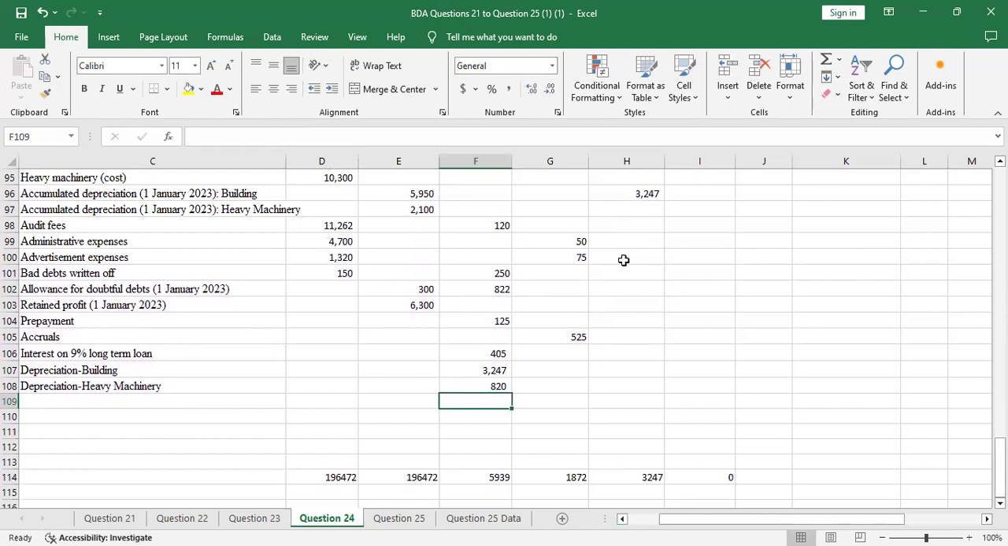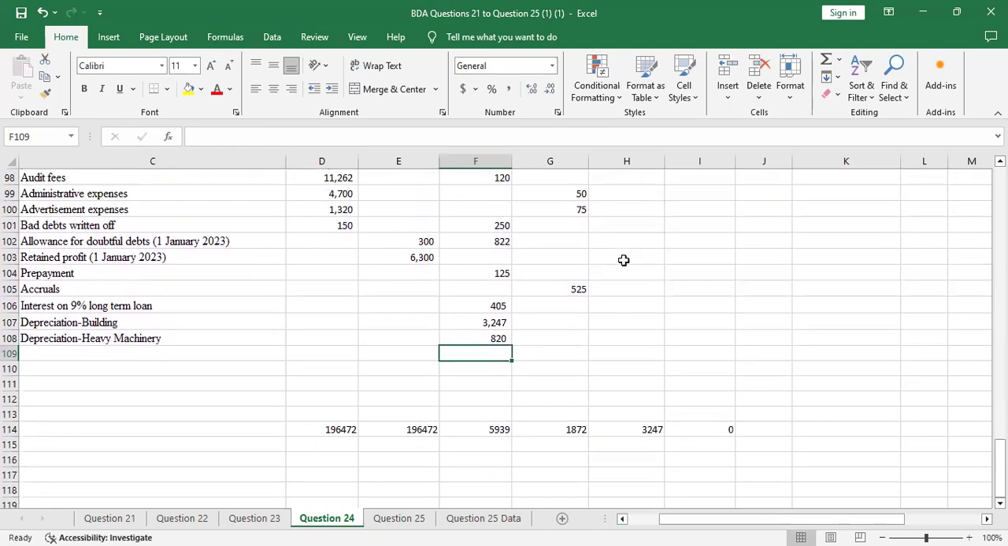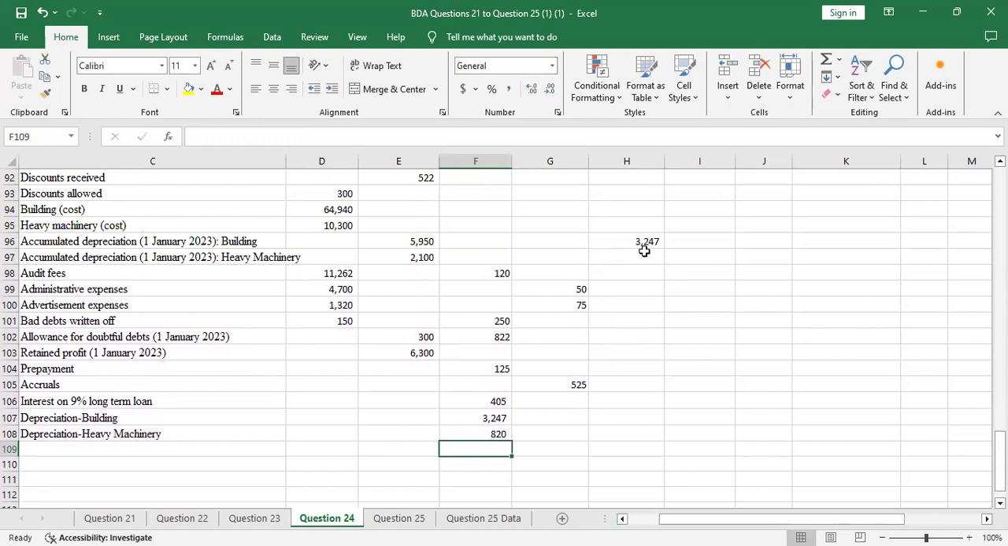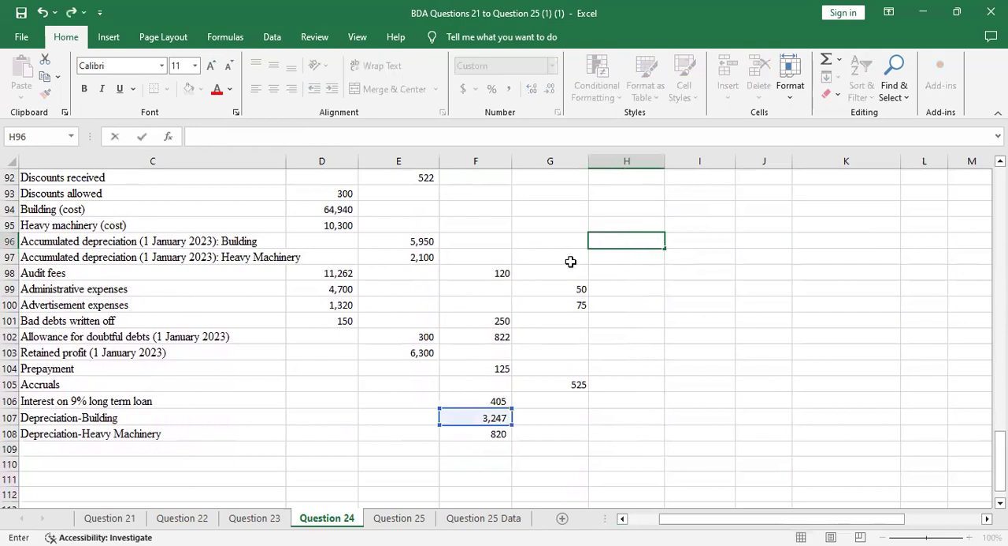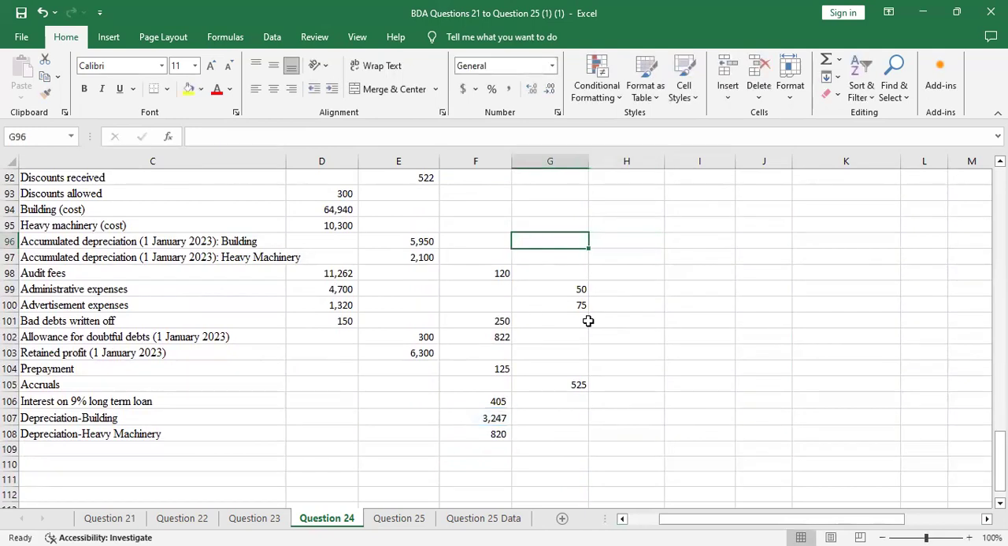What is it? What have I done? Yeah, this was not supposed to be here. This was a mistake. Let me delete it. Yeah, so it's supposed to be here. Sorry for that.